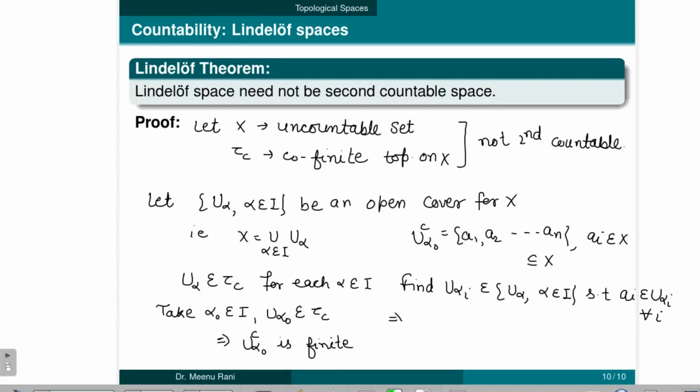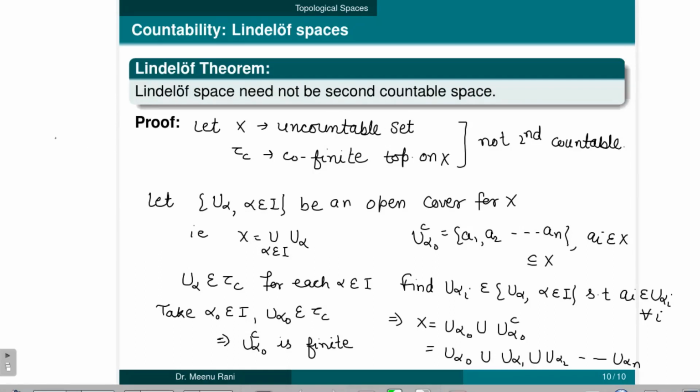So here we can write X is equal to U alpha naught union with U alpha naught complement, which is further written as U alpha naught union with U alpha 1 union with U alpha 2 and so on up to U alpha n. Now it is a finite subcover of X and thus it is a countable subcover of X. So we can say that X is a Lindelof space but not a second countable space.